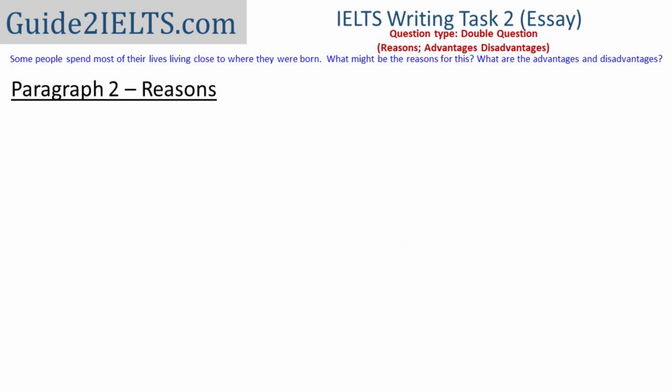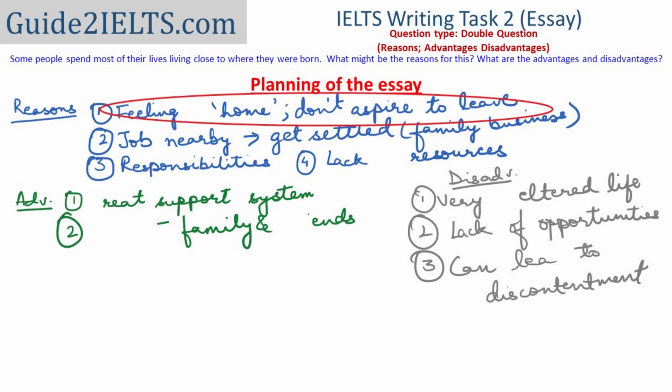Now we start with the second paragraph, that is the first body paragraph, in which we'll list out the reasons. That is, we'll answer the first question, what might be the reasons? The first reason in our planning is that a person may just get a feeling of home, because of which he or she may not want to leave at all or may not aspire to leave at all.